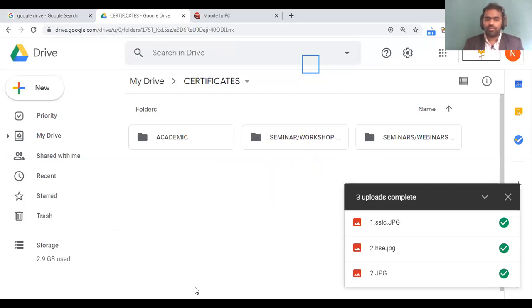Somebody is having troubles. Okay, somebody has asked how much data we can store in Google Drive. We'll be having 15 GB free space if you are using a Gmail account. If you are using a G Suite account, you will be having more space.